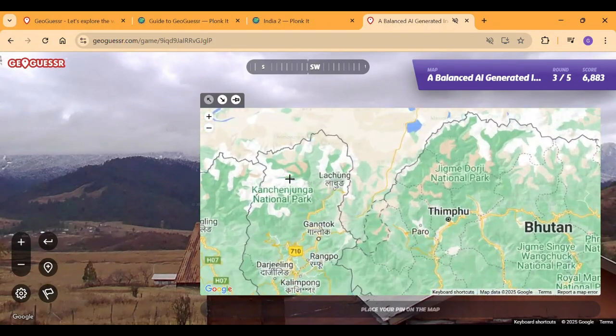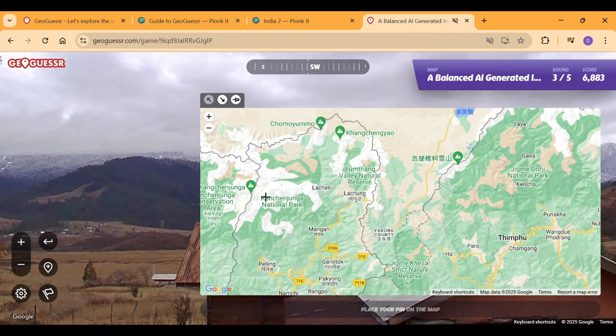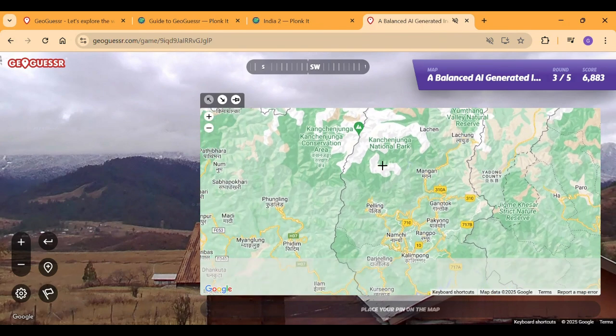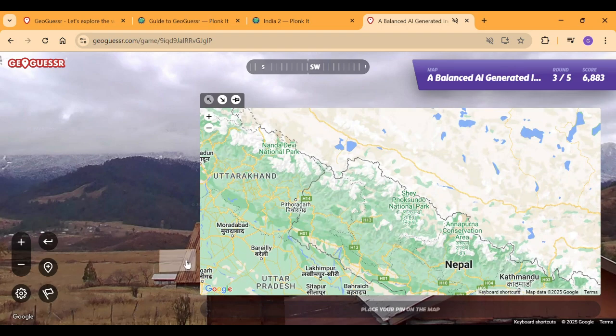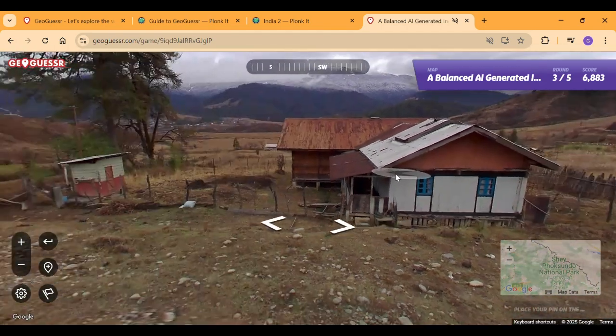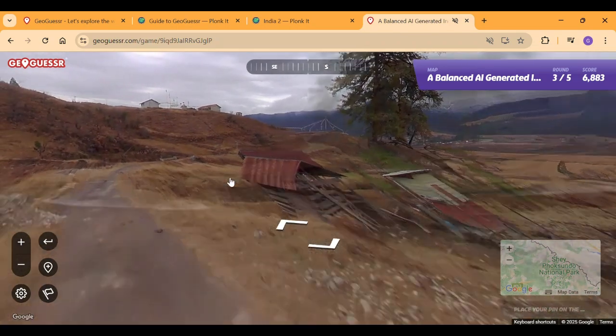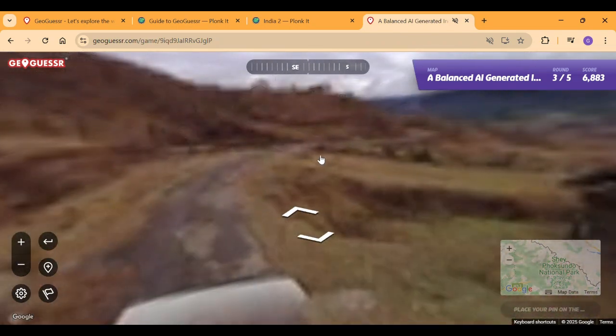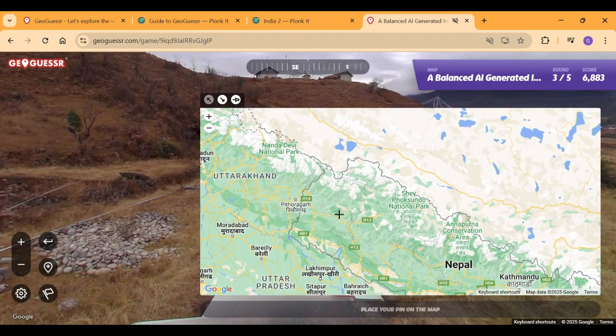For example, we could be in Sikkim, but the mountains would be to our north, west, and all that. So it's not going to be Sikkim. Let's look around and find some language. Okay, we find nothing here, but we also find a bit more here and here. I have a suspicion it's northern India.